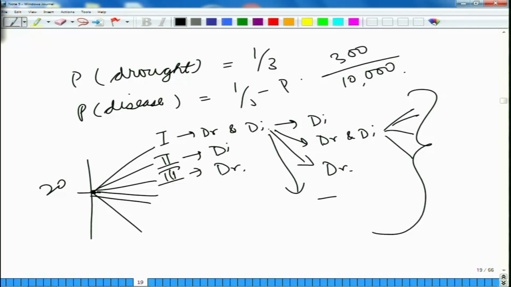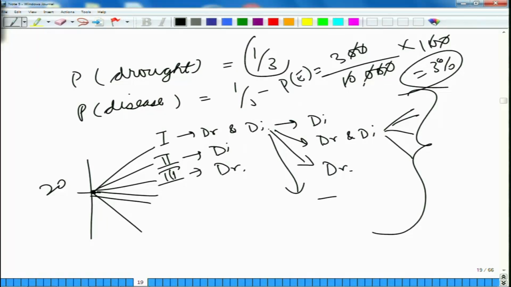Then we would say that the probability of extinction is given by 300 by 10,000 into 100, which is 3%. So, there is a 3% possibility of extinction under these circumstances of every third year being a drought, or probability of disease being 1 in 5.